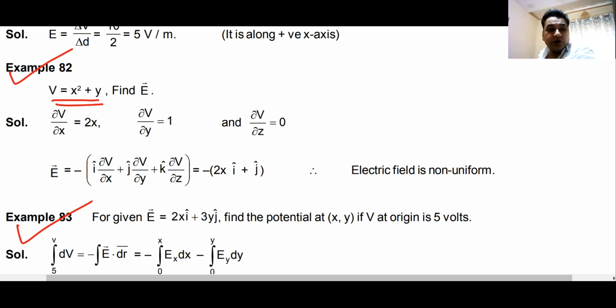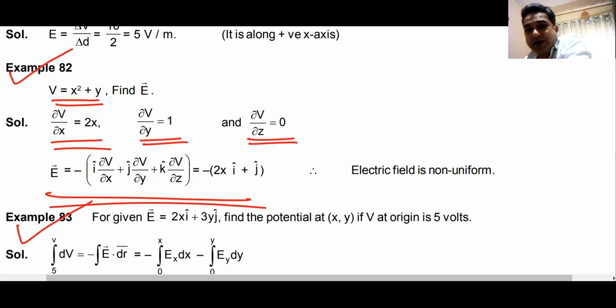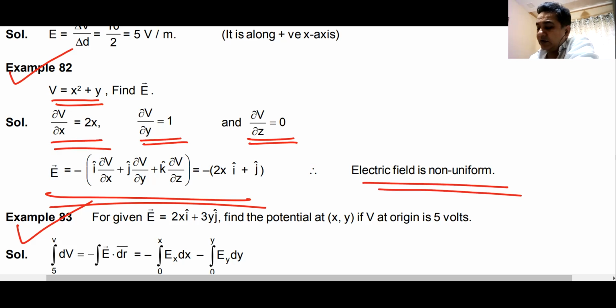Okay, so how do you do this? Del V by del x, the partial derivative of V with respect to x, is 2x. Del V by del y, the partial derivative of V with respect to y, is 1. Del V by del z, there is no z component, so it is 0. So you put the values and you get minus 2x i plus j hat. Electric field is non-uniform, as you can see.